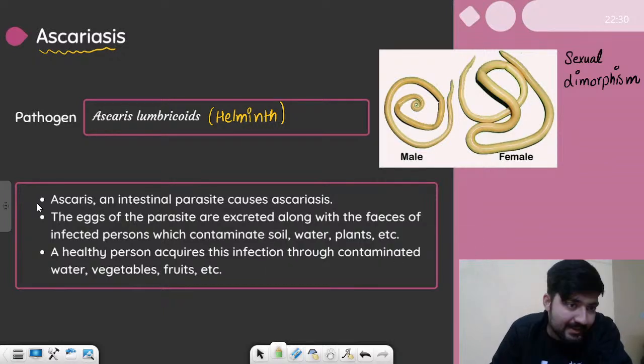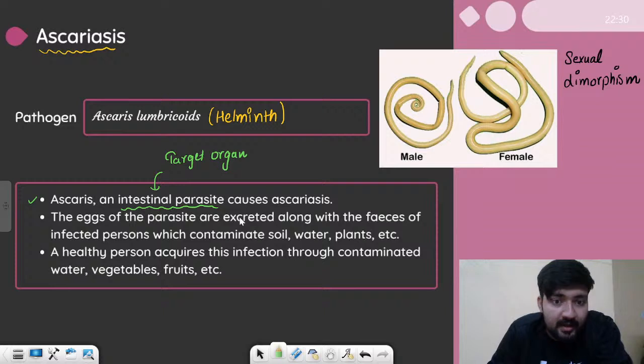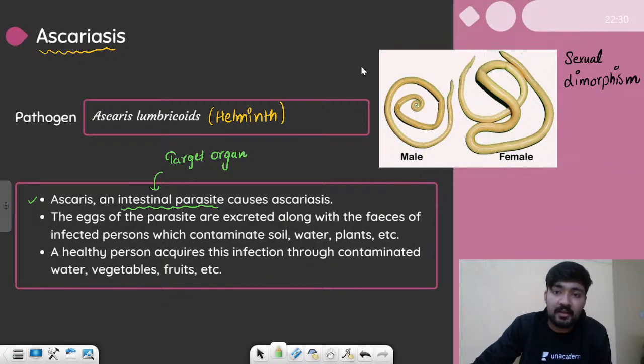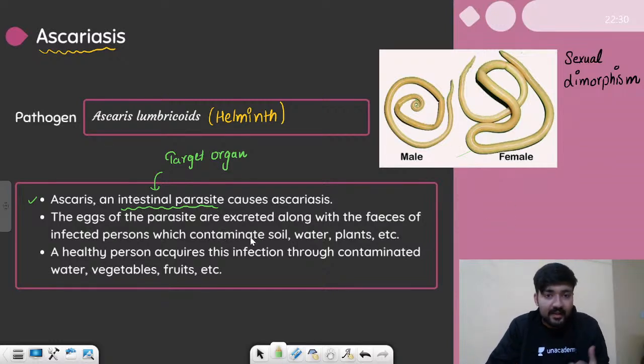Ascaris, an intestinal parasite, causes Ascariasis. So the intestine here is the target organ. Now, the eggs of the parasite are excreted along the feces of the infected person. So if the person is infected, the feces will contain the eggs released by these Ascaris lumbricoides. Their eggs move in the feces and contaminate the soil, water and plants. So basically they will end up contaminating our food. A healthy person acquires this infection through contaminated water, vegetables and fruits.